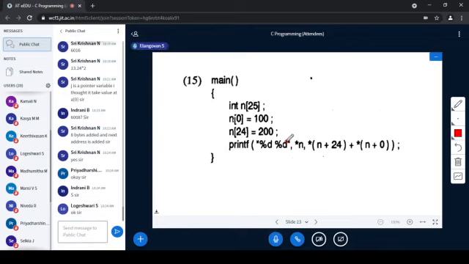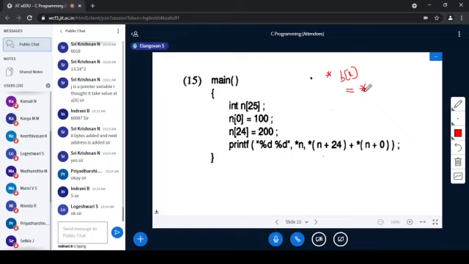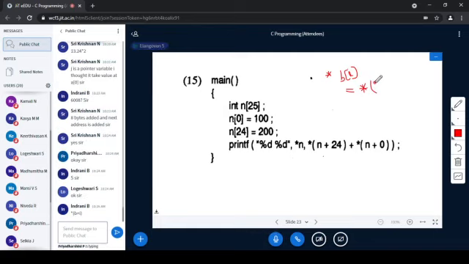Yeah, this is interesting. So always, I told that you have to remember this. B of I, star B of I. What is the meaning of this? We have told the same thing. So how should it get replaced? Star of B plus I. Yes.